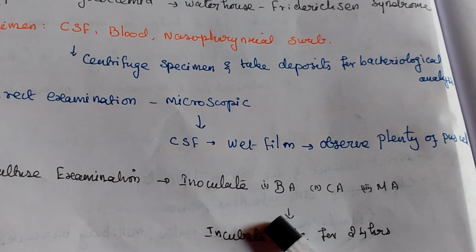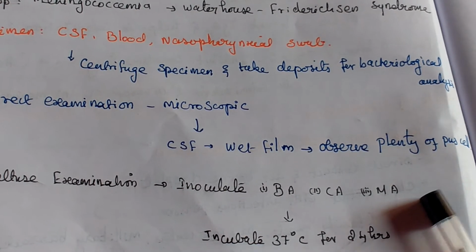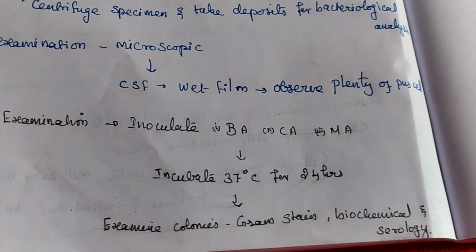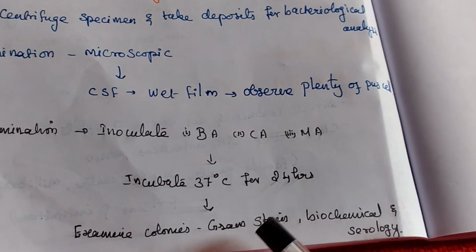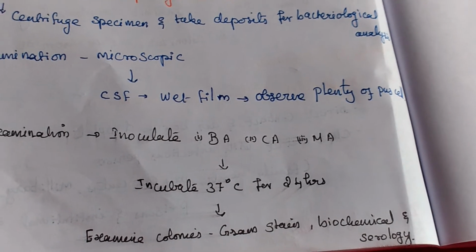Cultural examination: we inoculate blood agar, chocolate agar and Thayer-Martin agar medium, incubated at 37 degrees Celsius for 24 hours. After that we will do gram staining, biochemical and serological tests. We will confirm Neisseria meningitidis.